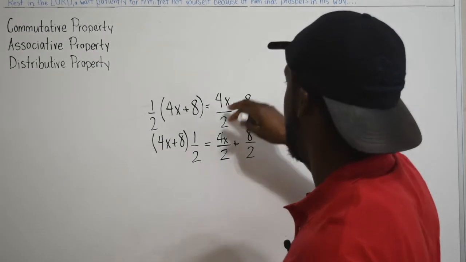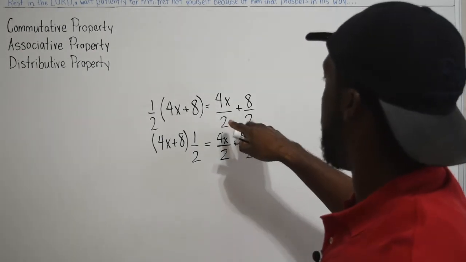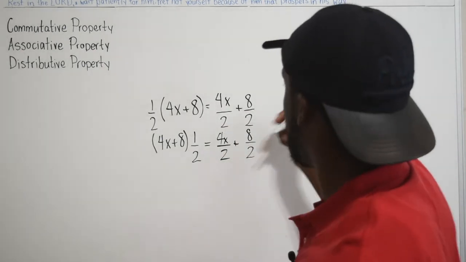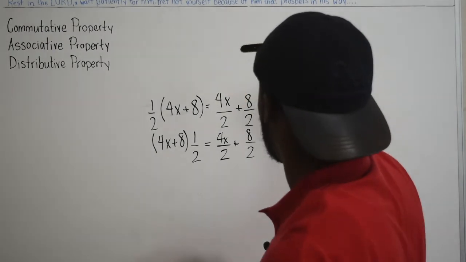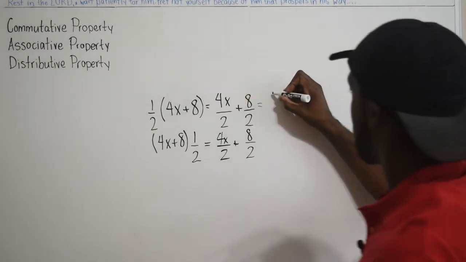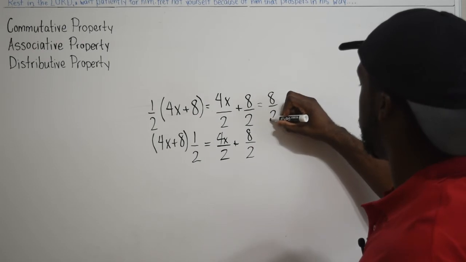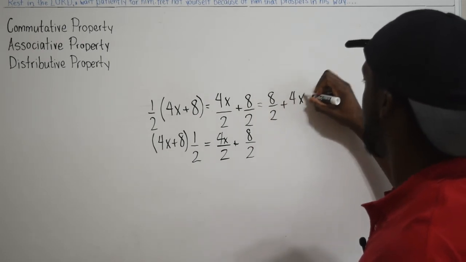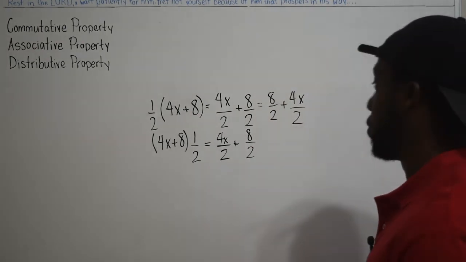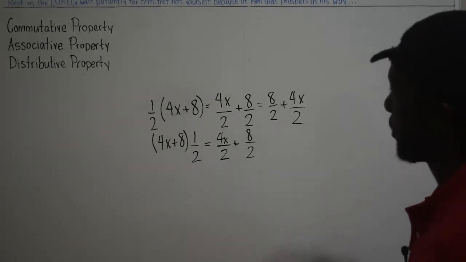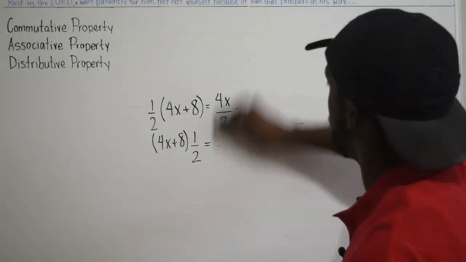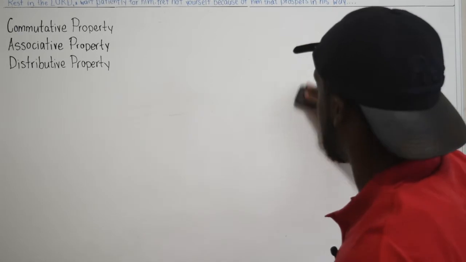And I have a commutative property going on right here, so I can even switch these. I can even say 8 over 2 plus 4x over 2. Same thing. The rules never break each other.